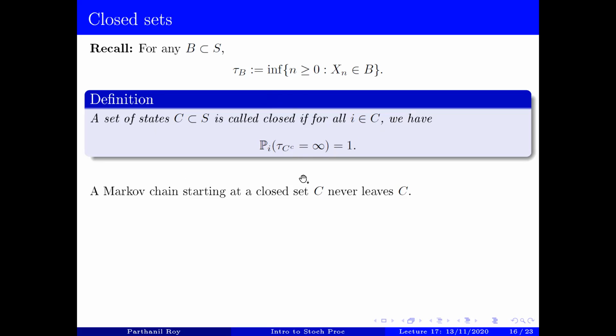In other words, the first hitting time of C complement is going to be infinite with probability 1, starting from a state in C.